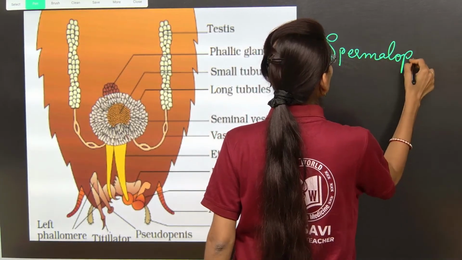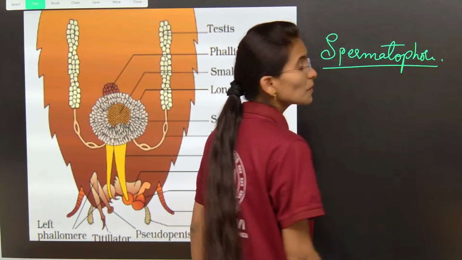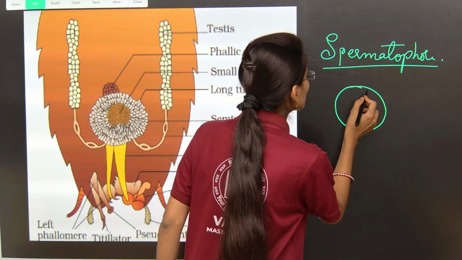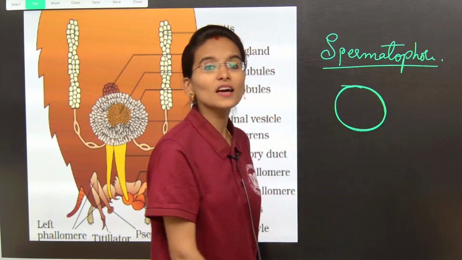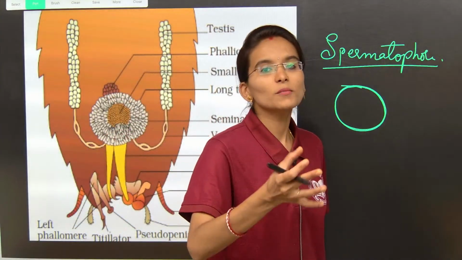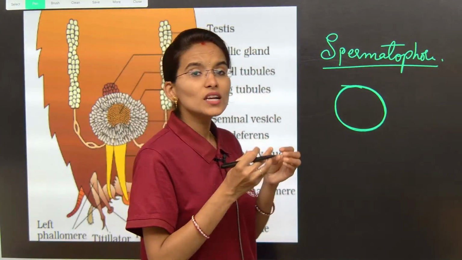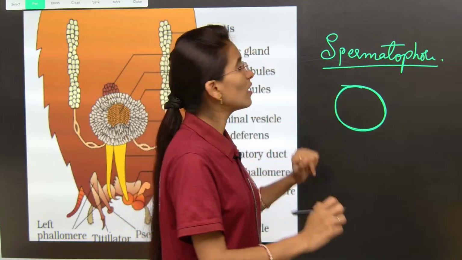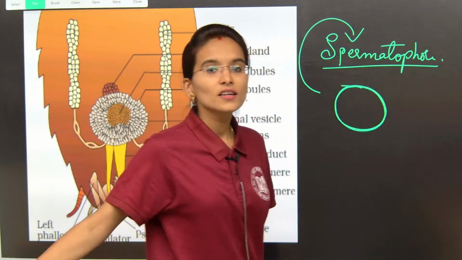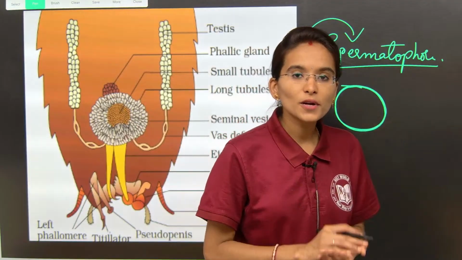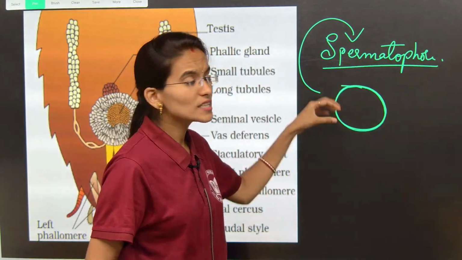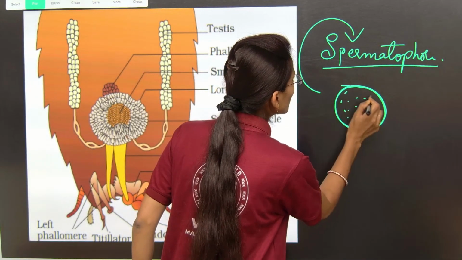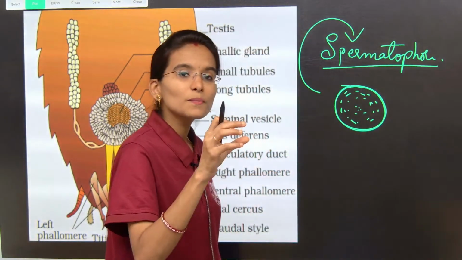The utriculi majors are nothing but the long tubules of the mushroom shaped gland. The long tubules are involved in the formation of the sperm glue, right? The sperm glue is only called the spermatophore. Inside the spermatophore, my dear students, we can find the sperms. All the sperms get stored inside the spermatophore.